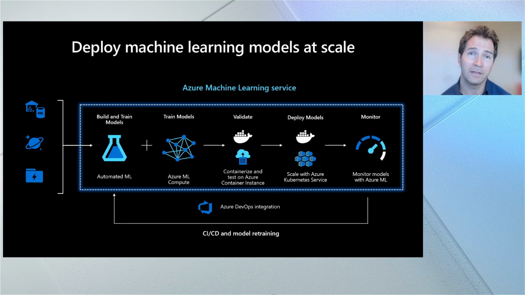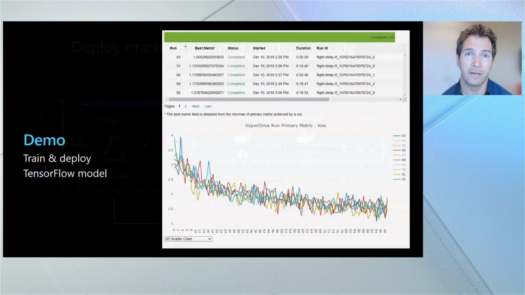And then you'll package the machine learning models into Docker containers using the built-in capabilities in Azure Machine Learning to deploy either to the cloud or the edge, and then continuously monitor how well those machine learning models are performing, and will enable automating the whole process end-to-end using our machine learning pipelines. So let's go ahead and dive in to see exactly how this works in a real-world scenario.